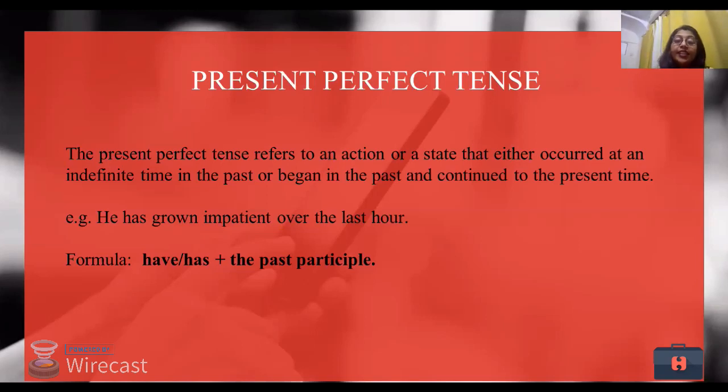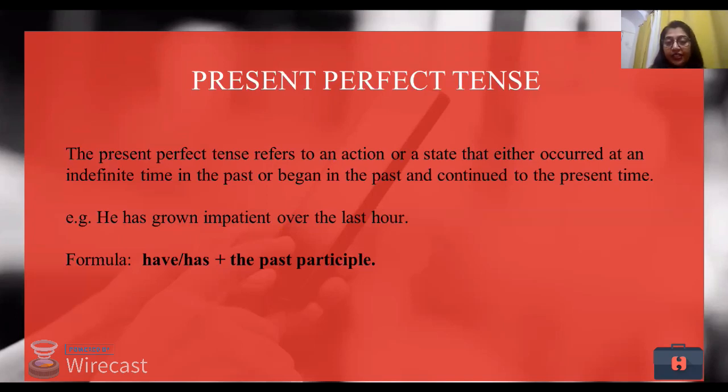Now, while learning present perfect tense, what are the difficulties that you can face? There are as such no difficulties, but this is the tense that you can use the most. Now, what are the areas that you use? Where do you use this tense? Why do you use this tense? These are simple questions that might come to anybody's head when they are learning something. So let us move ahead with present perfect tense.